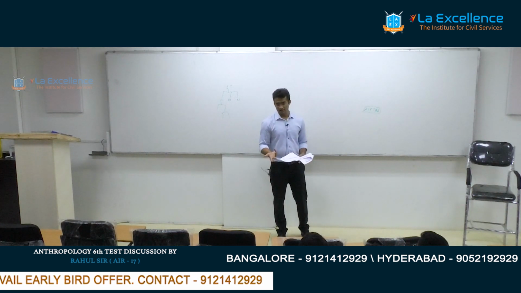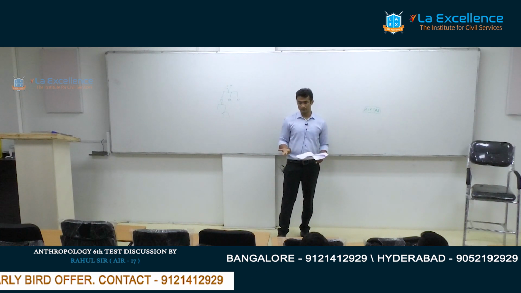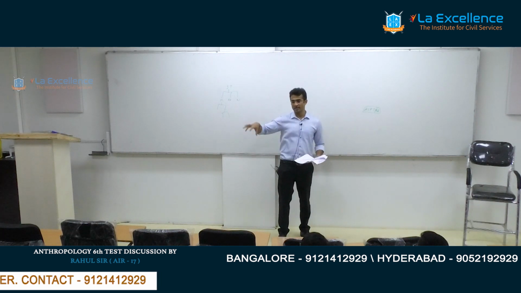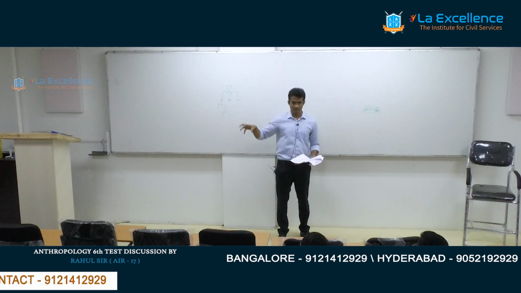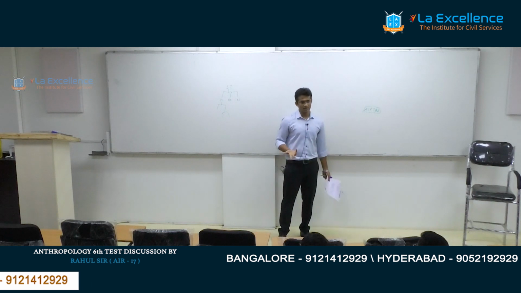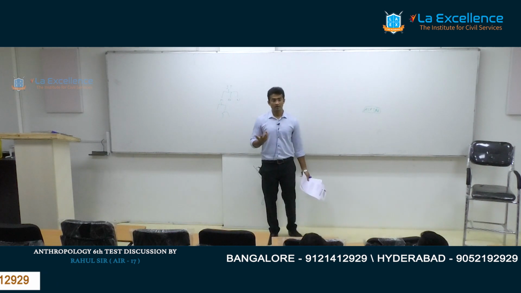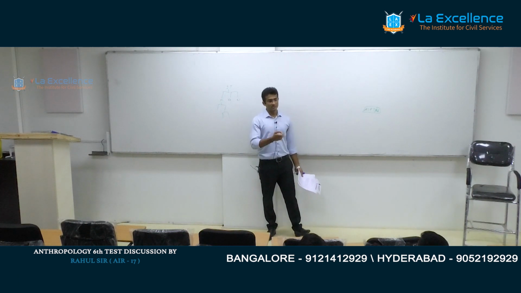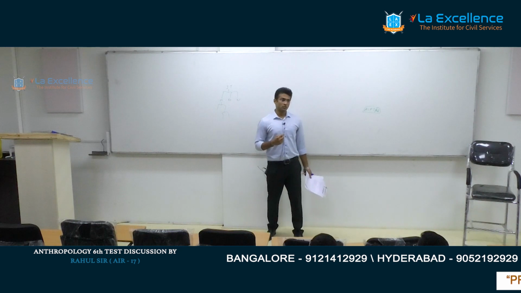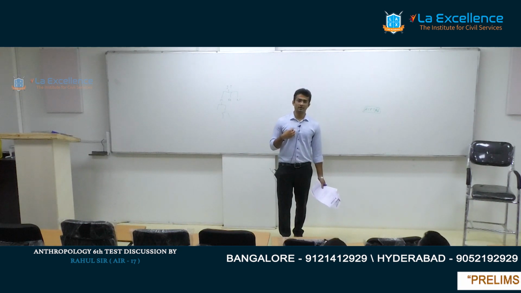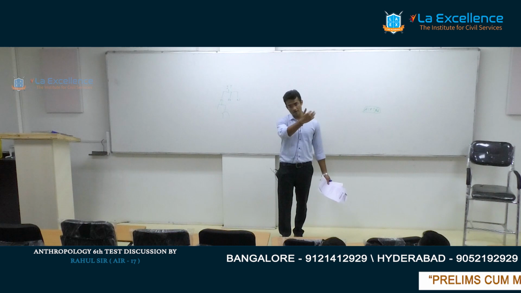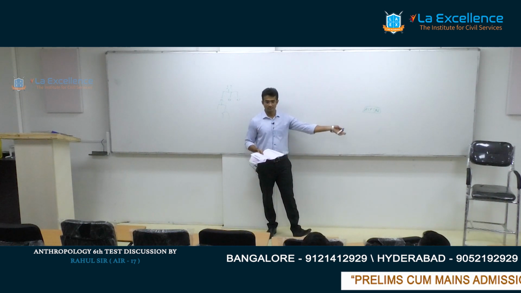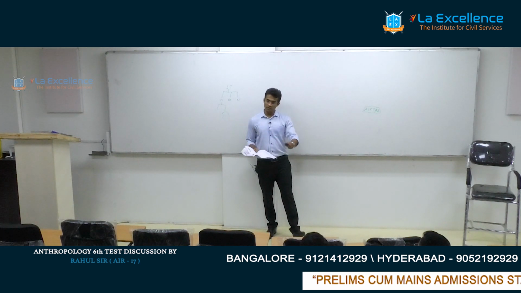Next, the idea of nation state. What is a nation state? The boundaries of a nation coincide with the territories of the state. So it coincides. Example for nation state: Israel is an example, but a better example is Japan. Because in Israel, they consider even Jews staying outside Israel as part of the Israeli nation. So any Israeli staying in the US, they consider him part of the nation. So Japan is a good example of a nation state.